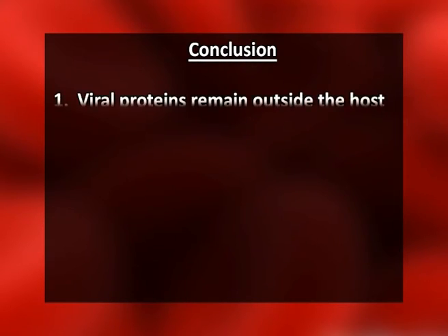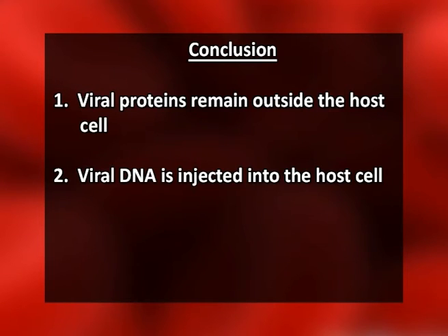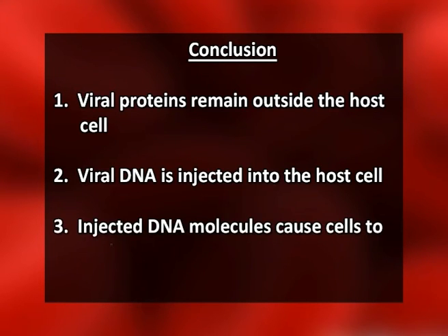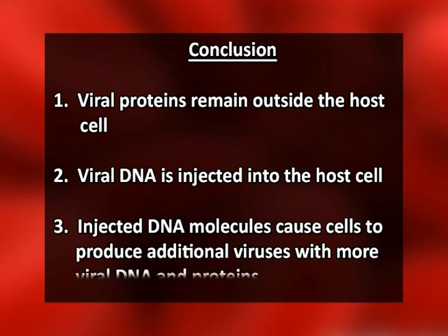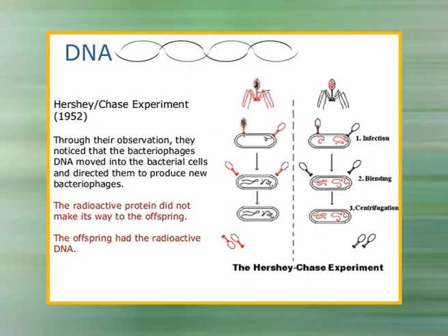Conclusions. First, viral proteins remain outside the host cell. Second, viral DNA is injected into the host cell. Third, injected DNA molecules cause cells to produce additional viruses with more viral DNA and proteins. Number 4. These data provided evidence that nucleic acids rather than proteins were the hereditary material.